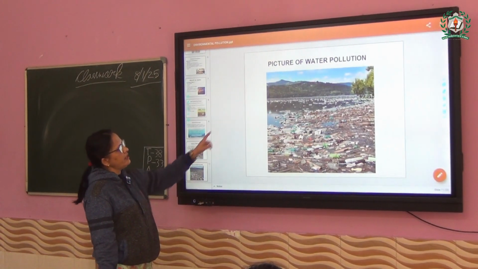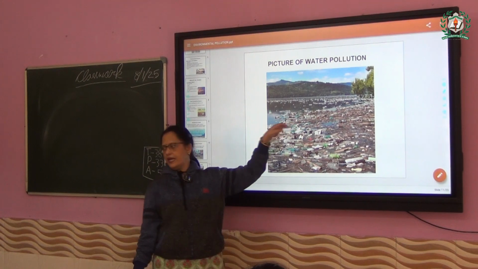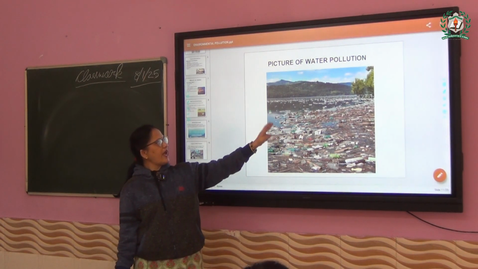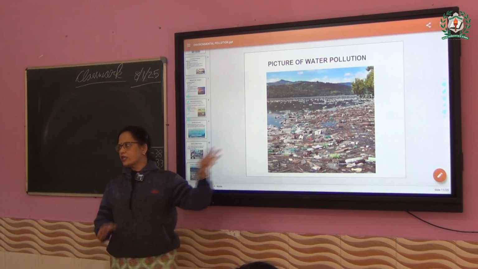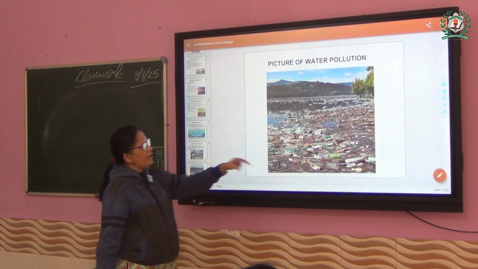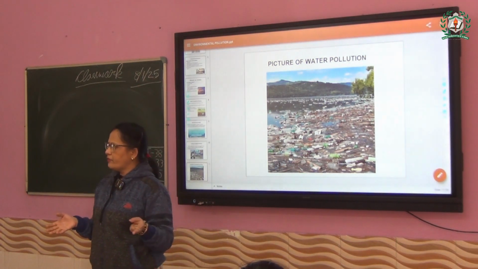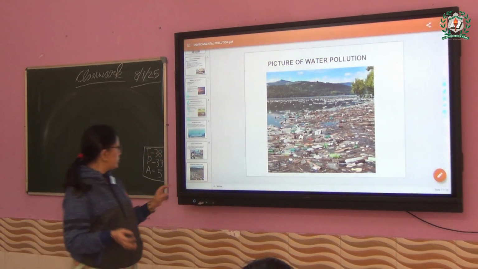Now, you see, can you see this picture of water pollution? See, this is a river or lake, something of that sort. But can you see the water or the wastage? Wastage. So, if this goes on, will it be good for the environment? Surely not.